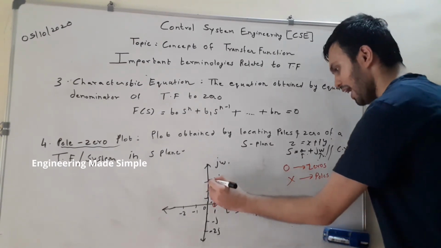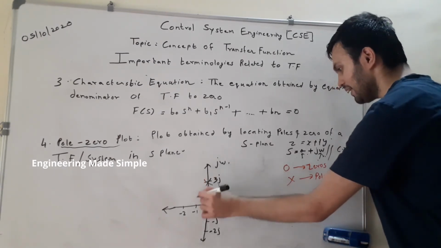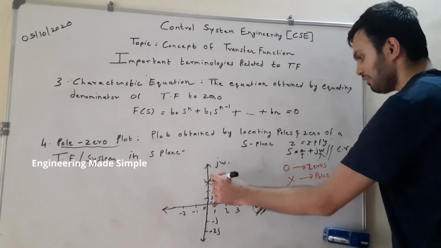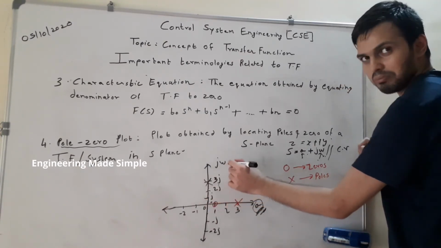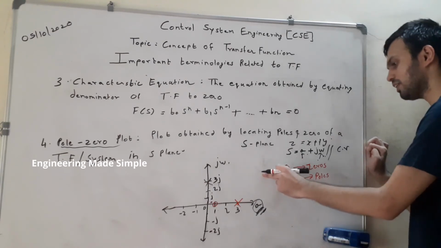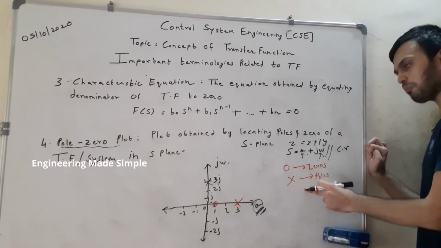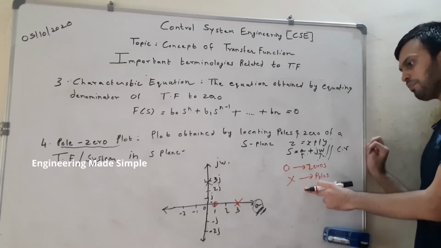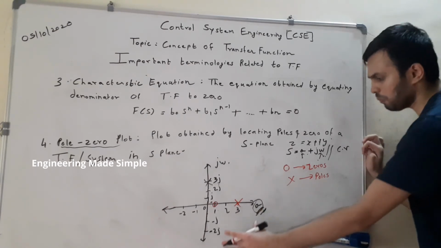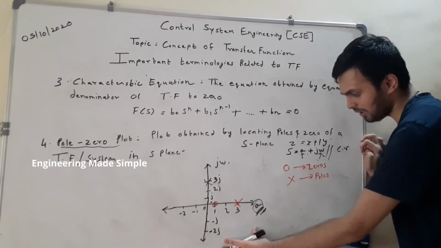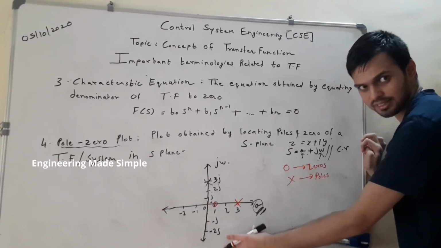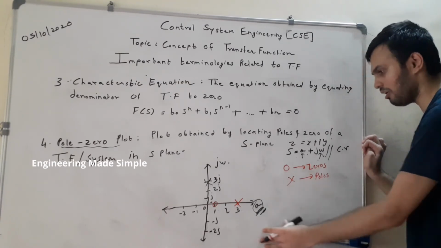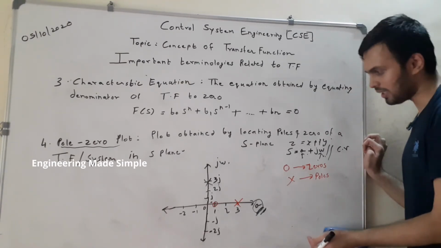And similarly, if I obtain a pole at, let's say, plus 3j, you will highlight it with a cross on the j omega axis. In this manner, you locate the poles and zeros of a transfer function using the pole zero plot, and this plot is used extensively to understand the stability of the control system also. That we will study later in this course.